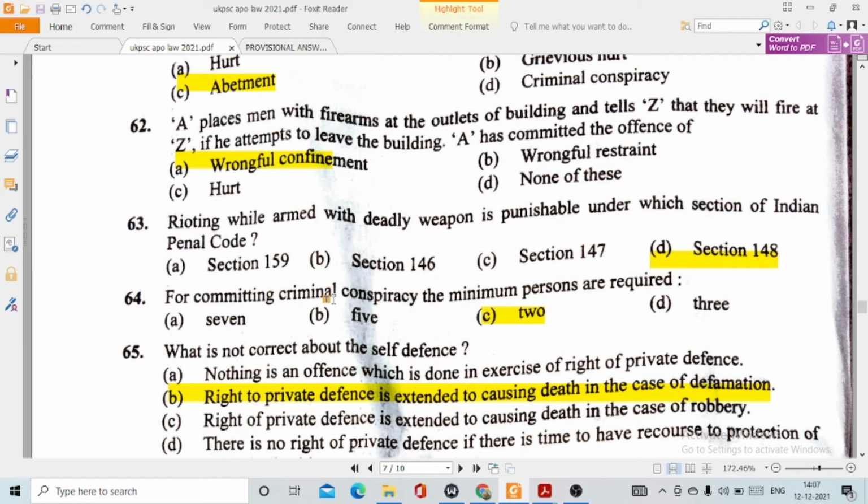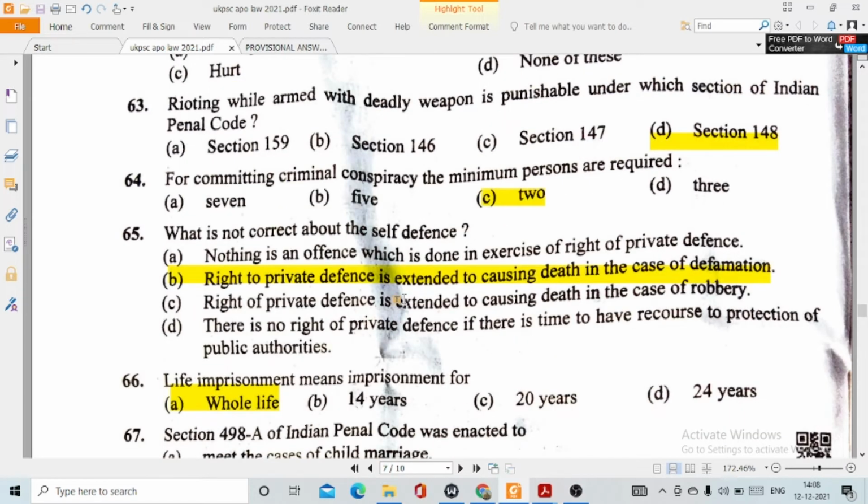Question number 63. Rioting while armed with deadly weapon is punishable under which section of Indian Penal Code? This option number D, section 148. 64. For committing criminal conspiracy, the minimum number of persons required. This is option number C, 2. 65. What is not correct about self-defense? This is option number B. Right to private defense is extended to causing death in the case of defamation.